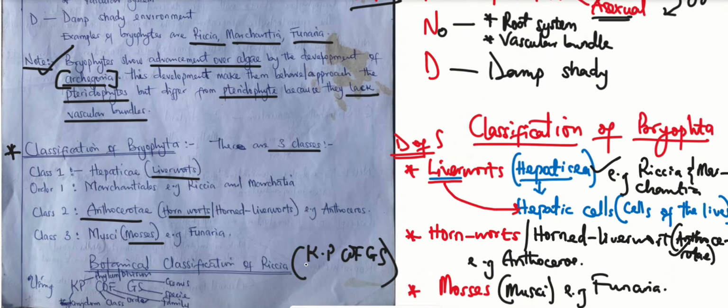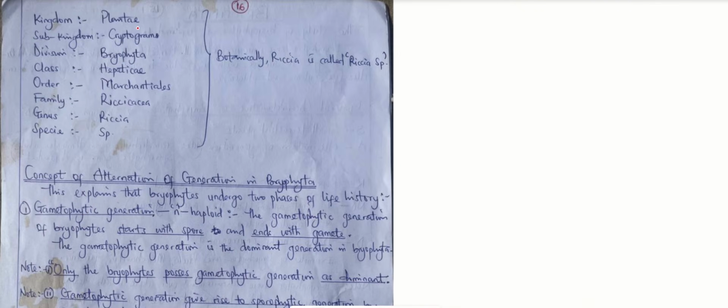You're going to tell me that Marchantia belongs to the kingdom Plantae. Now, the phylum or division of Marchantia would be Bryophyta. Then we have the class. Marchantia belongs to the class Hepaticae. All right, the order: the class Hepaticae has only one order, which is the Marchantiales. Which family does it belong to? You're going to put it there, and the genus and the species it belongs to. All right, let's see an example of how to write the botanical classification of a particular plant given to us. So here I classified Riccia.